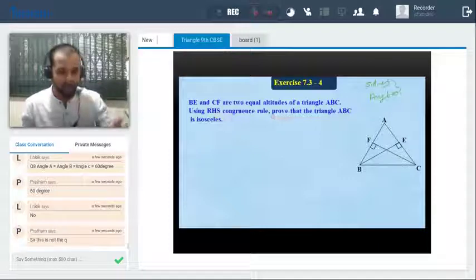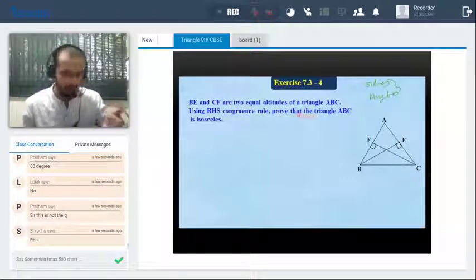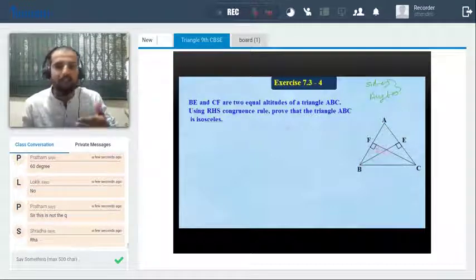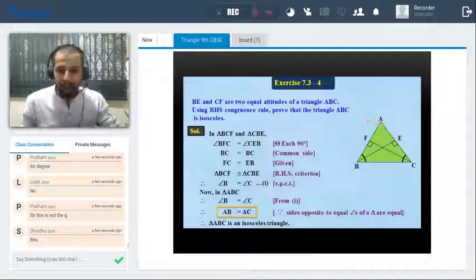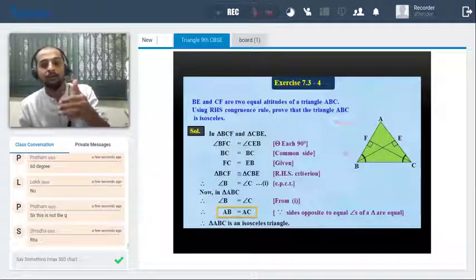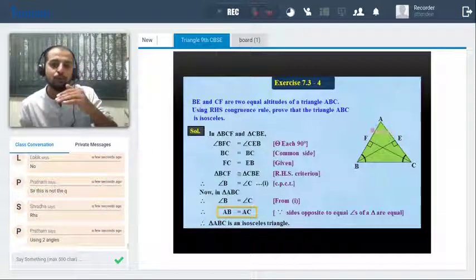I'll just read the question once again. BE and CF are the two equal altitudes. RHS, beautiful. So I'll mark here, I'll take this as a. These are the two equal altitudes, right? And we have to prove by RHS that ABC is an isosceles triangle. That means which two triangles do we need to prove congruent?